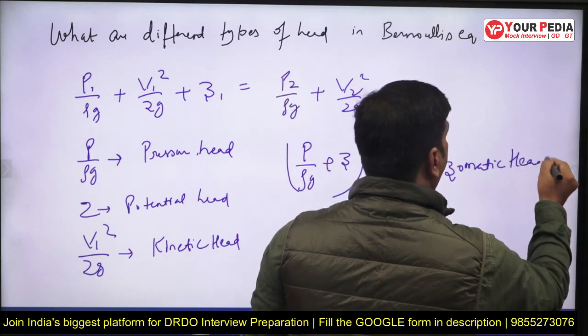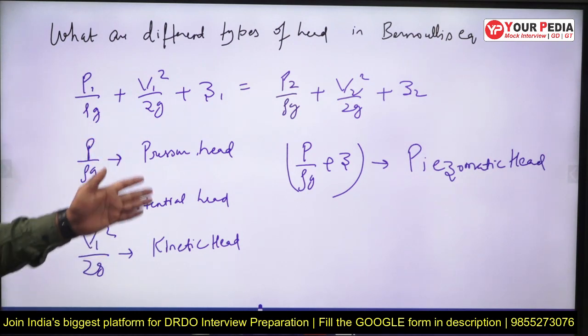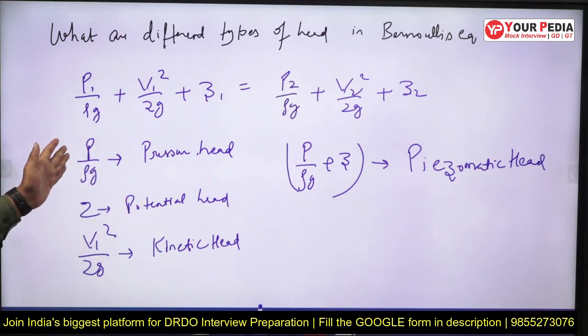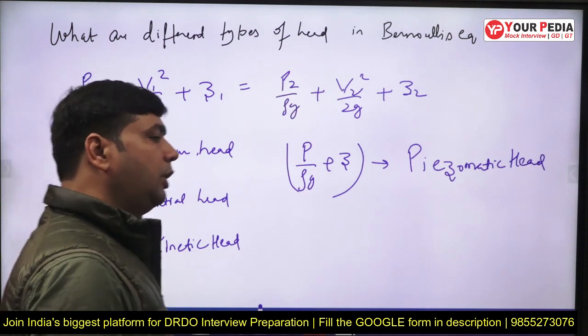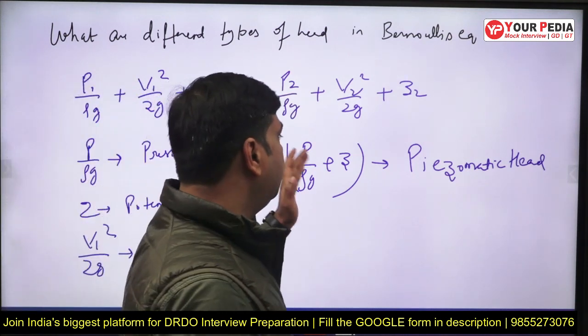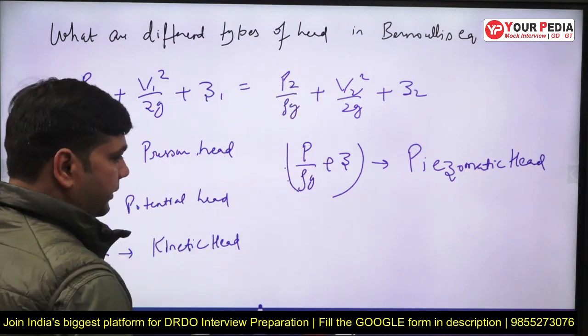So here we are also writing the energy in the form of head, and the different energies are represented by that. P by rho g is representing the pressure head, Z is representing the potential head, V1 square by 2g is representing the kinetic head, and P1 by rho g plus Z is representing the piezometric head.